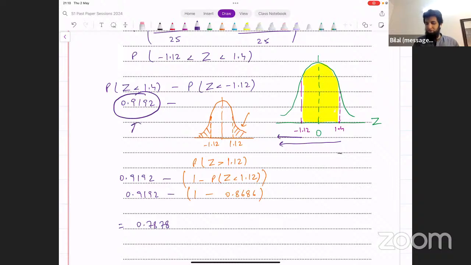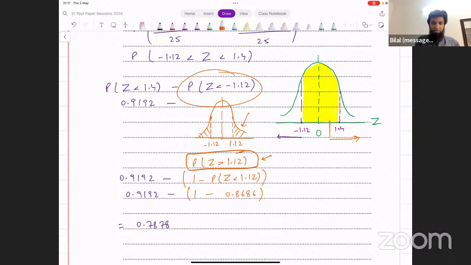The total region to the left of 1.4 was 0.9192. And in fact, we also found this eventually: probability of z greater than 1.12. That will be this region. Is that going to help?